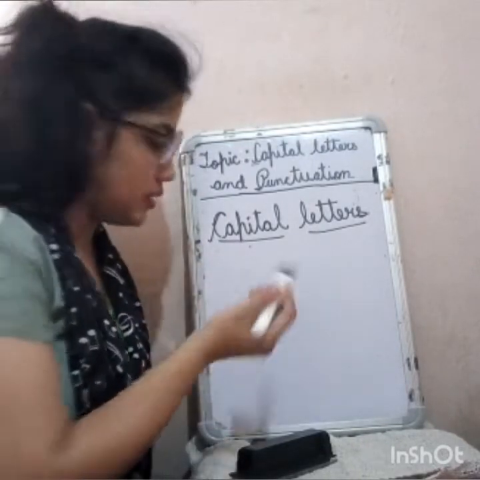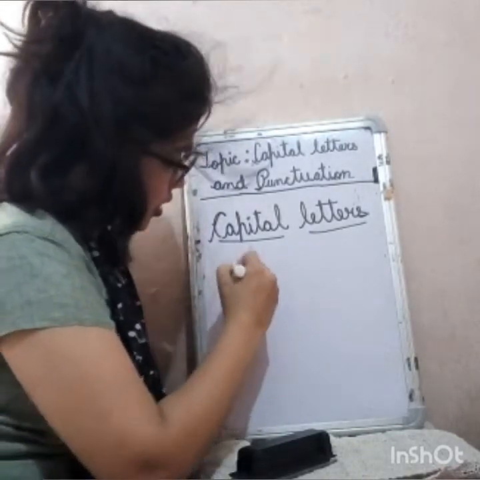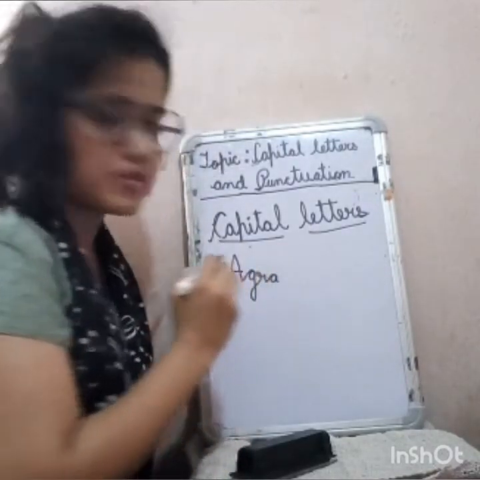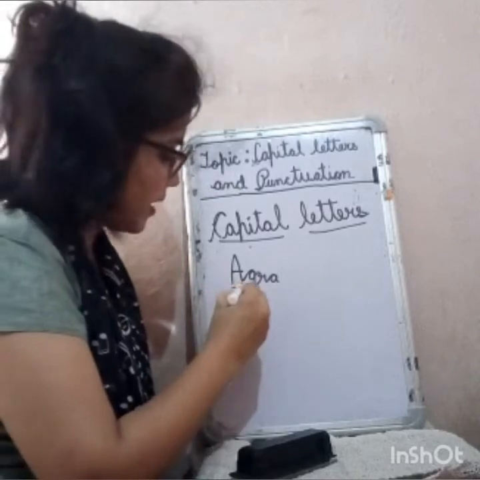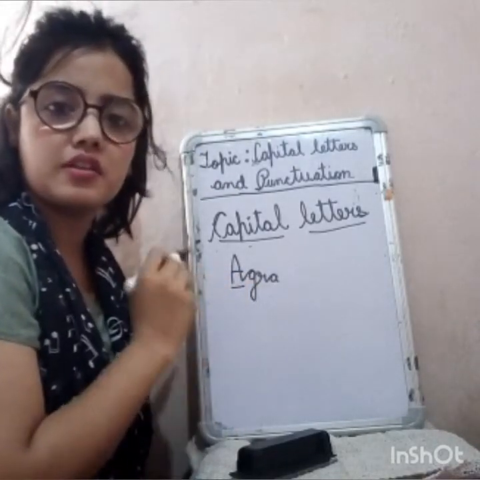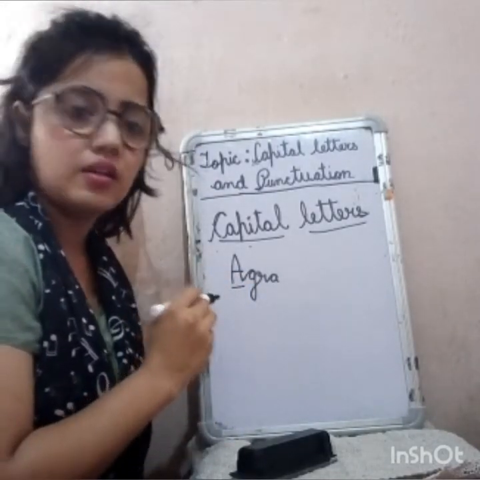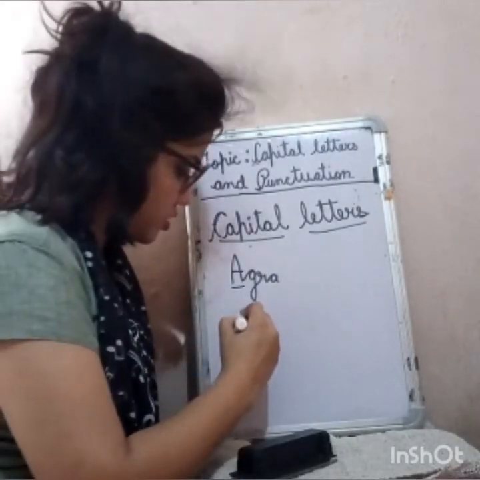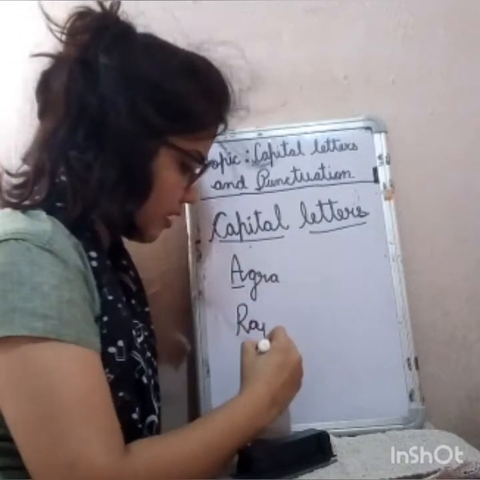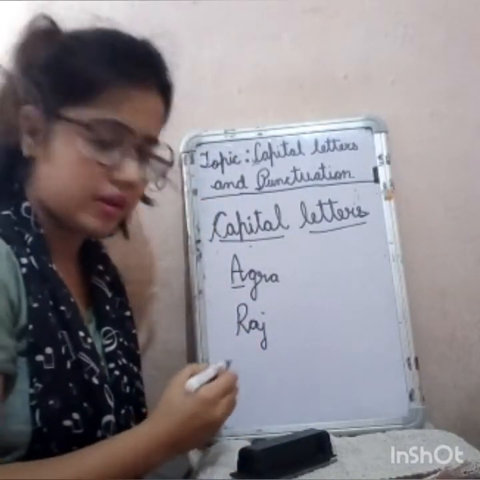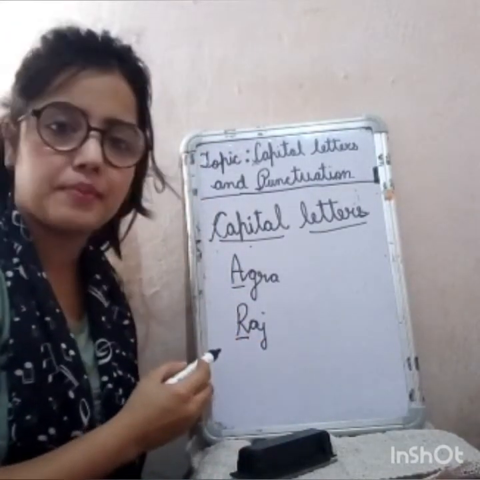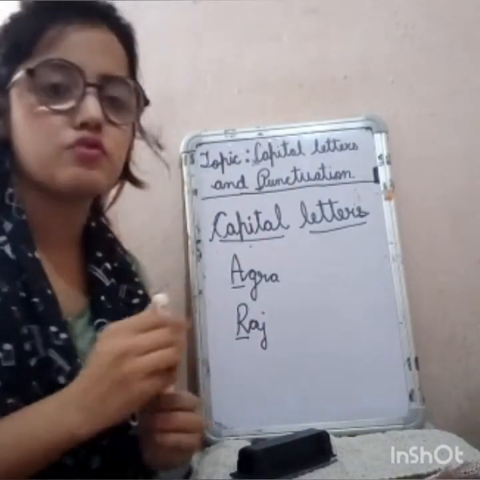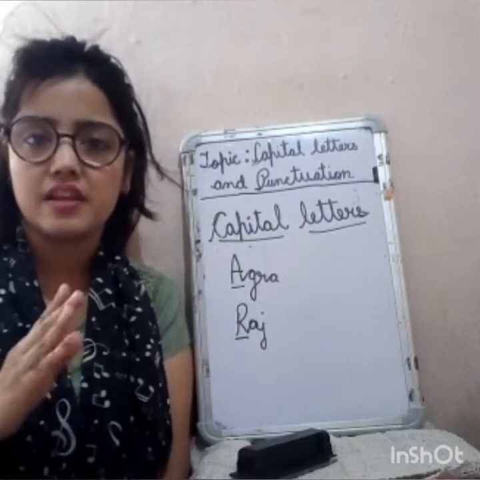For example, Agra. Agra is the name of a city, so we will make the first letter of this name capital. Or let's say your name is Raj, so you will write Raj like this. The first letter R is capital. We have to follow this rule while writing a sentence also.